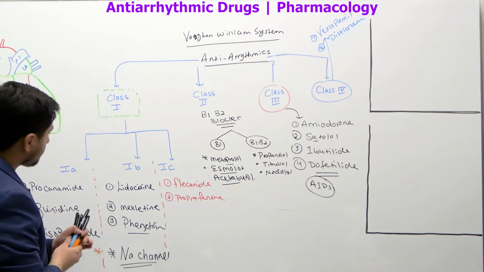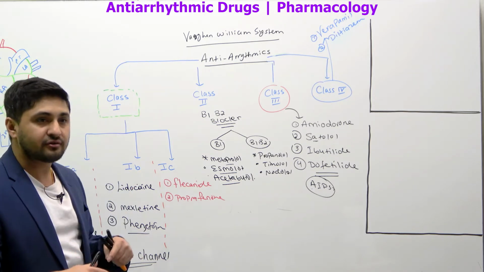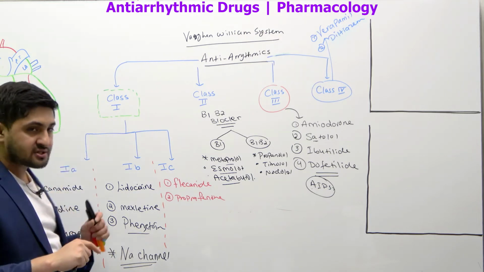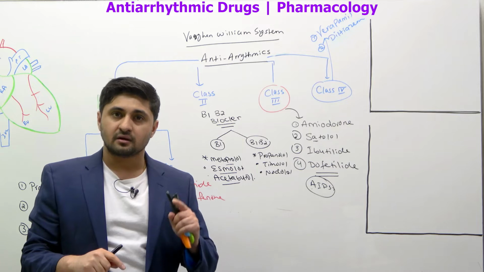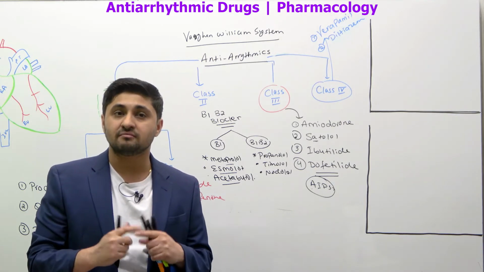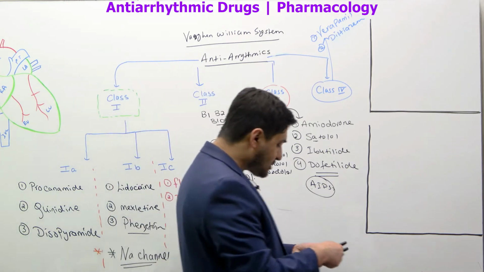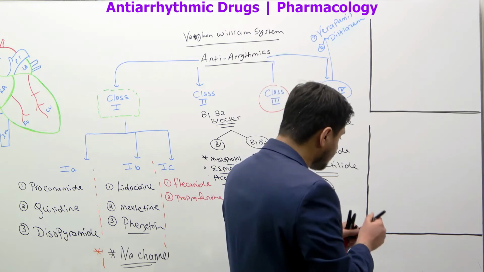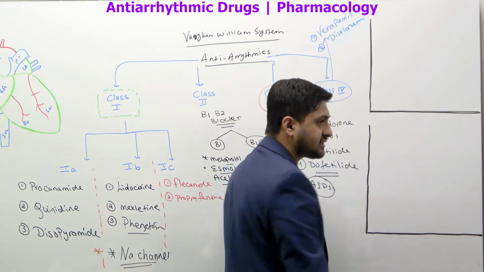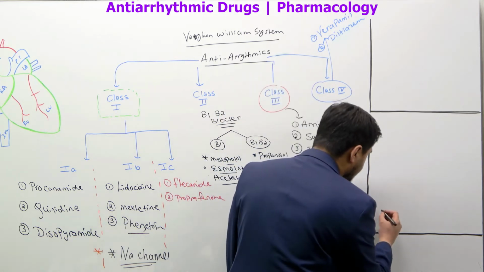Now, we have discussed from your basic physiology, and I'm going to quickly repeat this, that the action potentials of the nodal cells are different. The nodal cells are very different from the action potential that happens in the cardiac myocytes. They're very different, right? That is why we have to go over this graph. Let's say I discuss the action potential that happens in the nodal cells, either SA nodal or AV nodal cells.